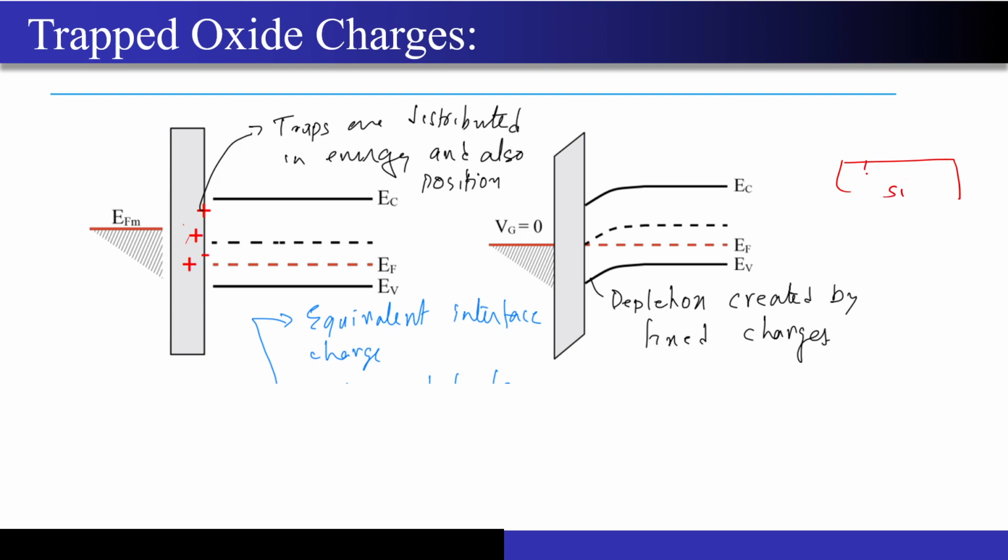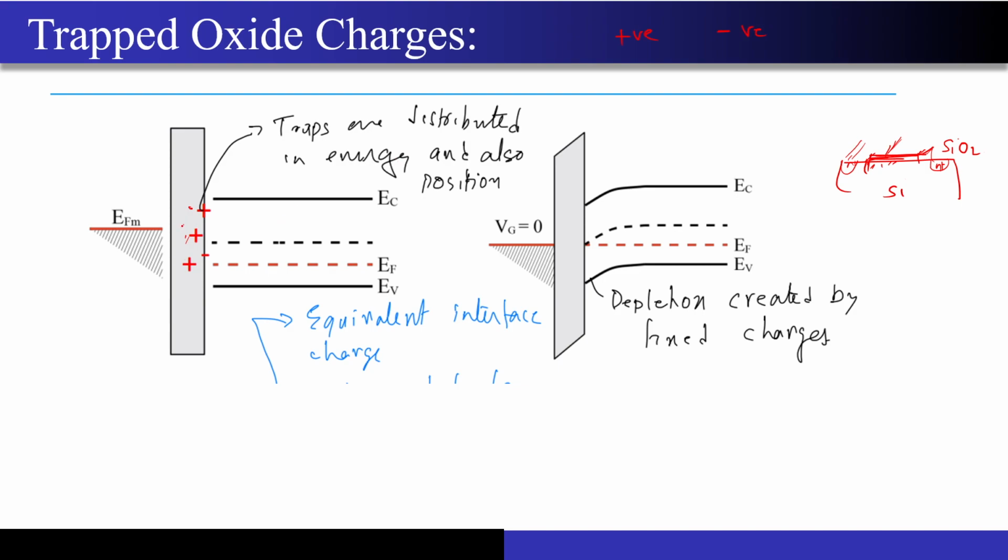By oxidizing this silicon substrate itself, we are forming a layer of SiO2 on top of it. Correct? So this interface that you are seeing over here, Si-SiO2. While doing this oxidation, you are also doing some kind of ion implantation. While doing the ion implantation, some charges may penetrate through the SiO2. They can penetrate through this oxide and get fixed somewhere between the oxide. So this oxide has some fixed charges, either positive or negative.